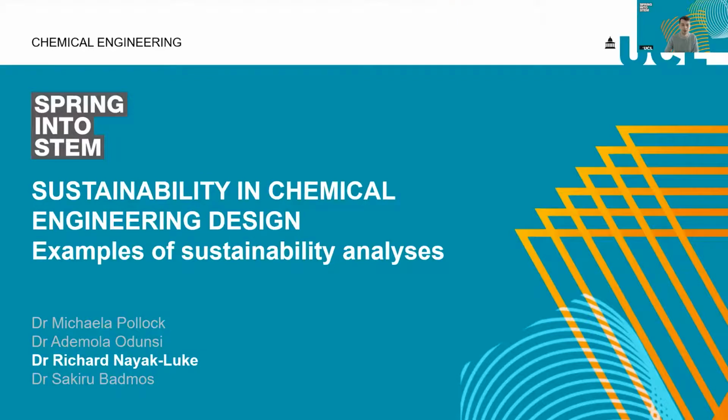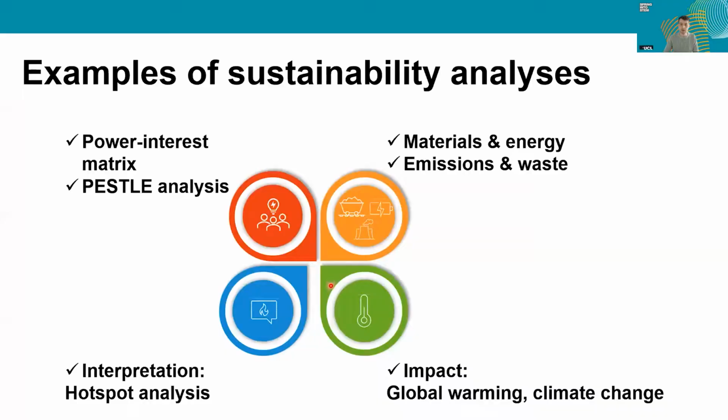So in this section, I'll give examples of the sustainability analyses that the students conducted throughout the project, coming to the decisions that Ademola just discussed. These can really be grouped by the people and organizations, which is considered on a power interest matrix, and a PESTLE analysis. Each of these I'll go into more detail in a second.